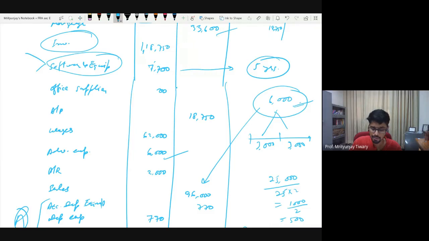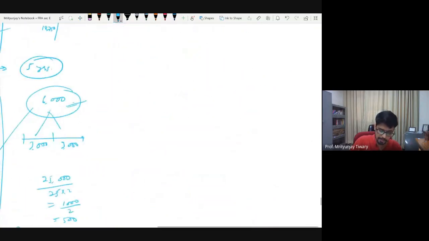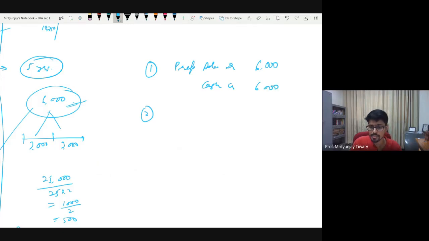Fine. When you want to break it into 2 parts, what is the journal entry you will pass? There are 2 things. On the date of purchase, this is the journal entry you would have passed: prepaid advertisement, asset, debit 6,000, and cash credit 6,000. This is on the date of purchase. When the period has ended, of this you will recognize 3,000 as an expense. So you will say that now I have an expense, advertisement expense debit 3,000, and I will reduce this asset value. So the asset value will fall, prepaid advertisement credit 3,000.